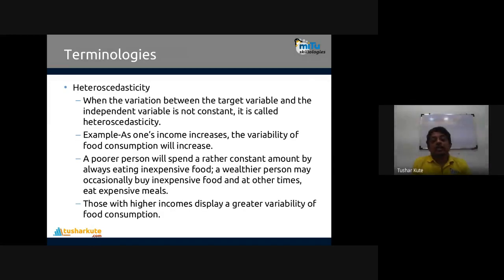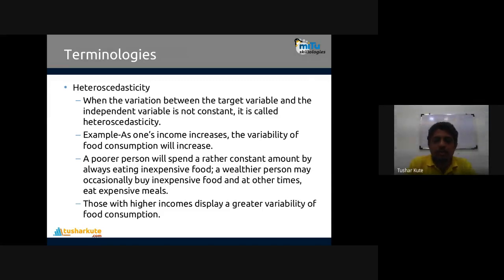Then heteroscedasticity. Heteroscedasticity is one more terminology that we need to understand in regression analysis. When the variation between the target variable and the independent variable is not constant, then it is called heteroscedasticity. For example, if one's income increases, the variability of food consumption will increase.